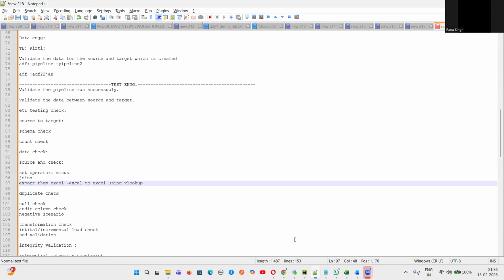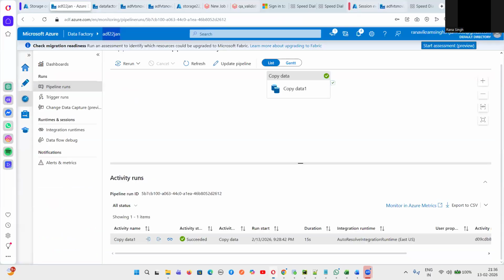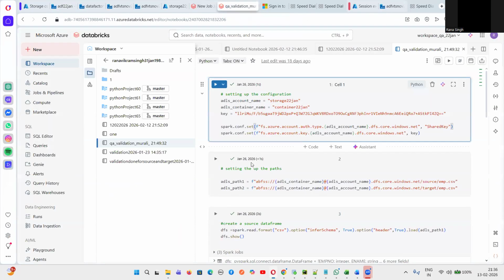Now, as an ETL automation tester, what we do is our thing, and I will deal with these things again. As of now, I'm just showing you what an ETL tester does. First, if an ETL tester wants to validate from Databricks, he has to specifically tell what your configuration is. First, we have to set up the configuration.